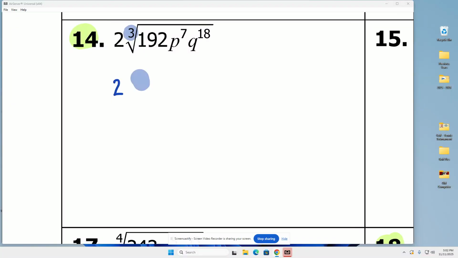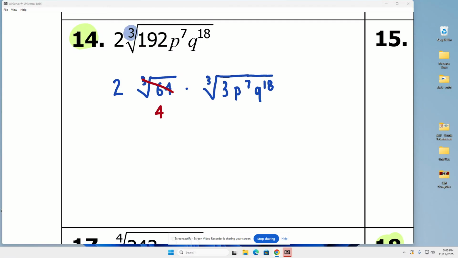So 64, let me start over. 64 goes into 192 3 times. Now don't forget, we still have that p to the 7th, q to the 18th. We'll take care of that in a minute. Let's start with our number. What is the cube root of 64? Look down your list of perfect cubes, find 64, and then scroll over to the left. It's a 4. So on the outside, number-wise, 2 times 4 is going to leave an 8 out there. And inside that cube root, you're going to get stuck with that 3. Remember, it doesn't get to go anywhere.